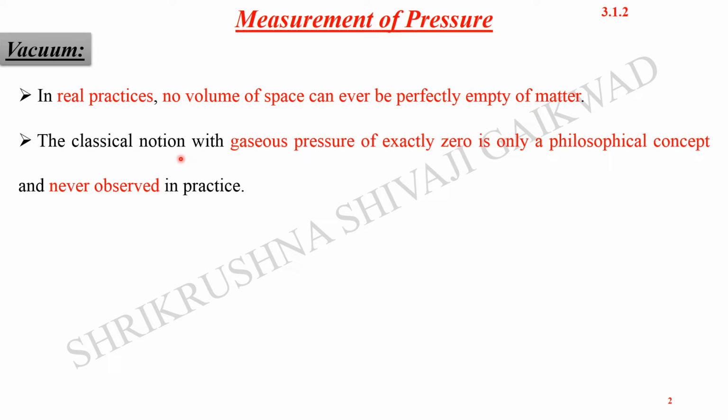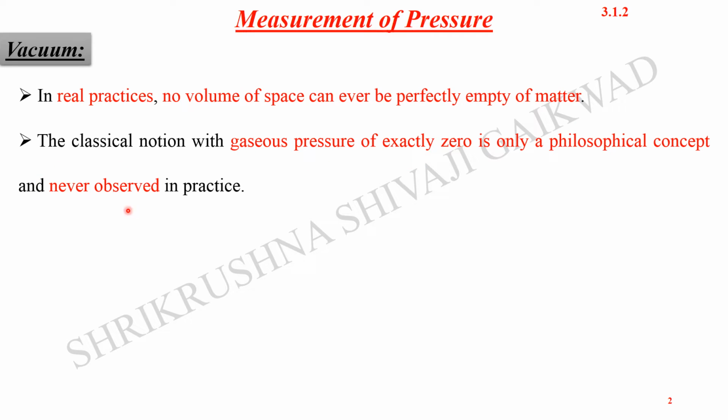In classical notions, or in physical systems, a gaseous pressure of exactly zero is only philosophy, an ideal term or bookkeeping concept never observed in practice. We cannot remove all the gases within some specified region, no matter how small that area or volume of space could be.